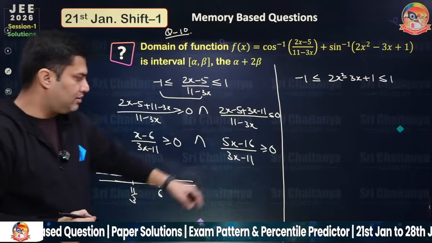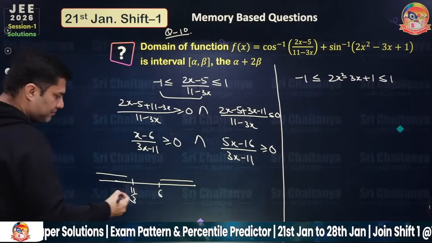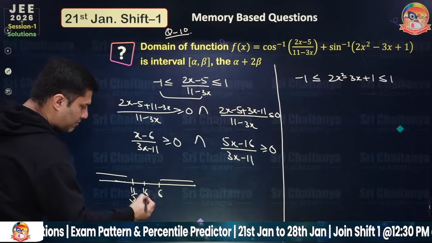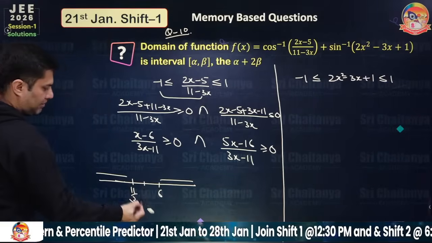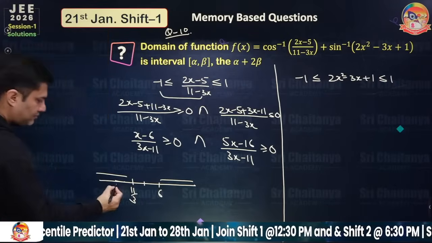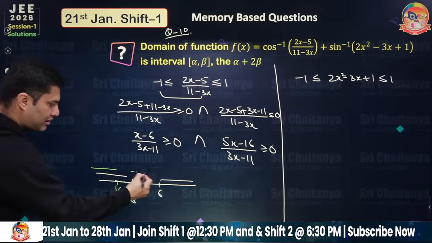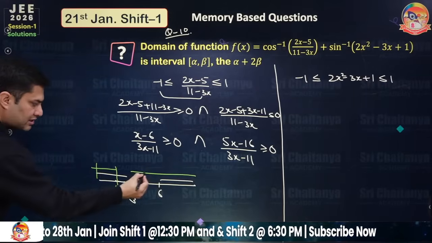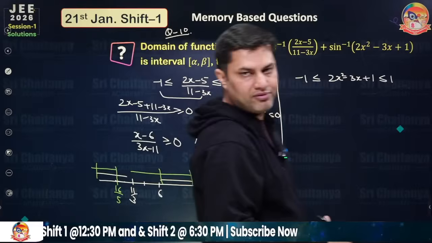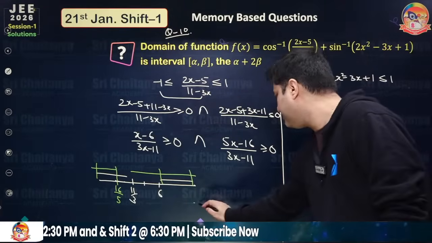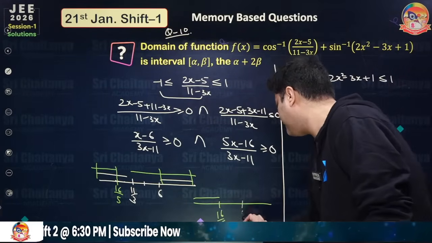Here also, this is less than 16 by 5. Here is 16 by 5. No, 16 by 5 is less than 11 by 3. So less than 16 by 5 and greater than 11 by 3. So the final common answer is this: less than 16 by 5 and greater than 6 to infinity. My final answer is less than 16 by 5 and greater than 6.